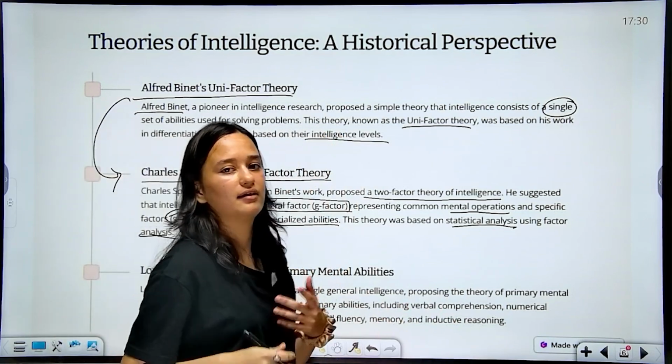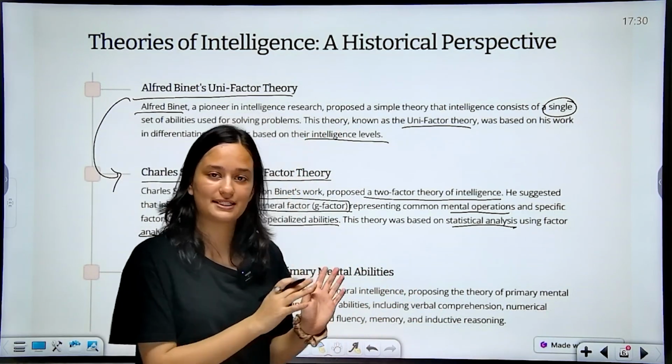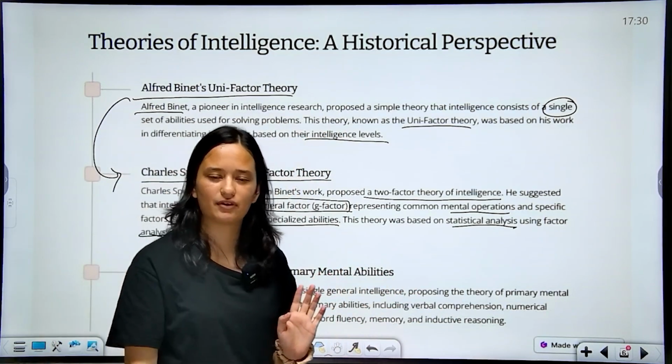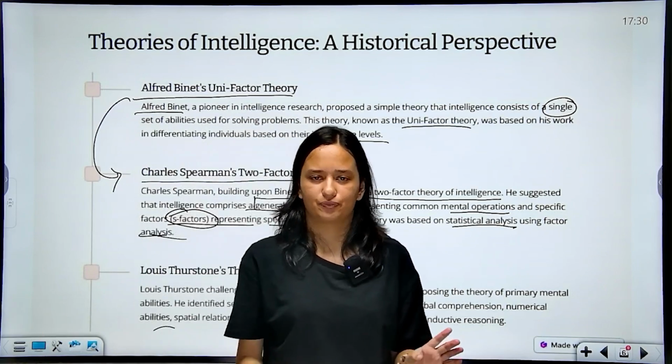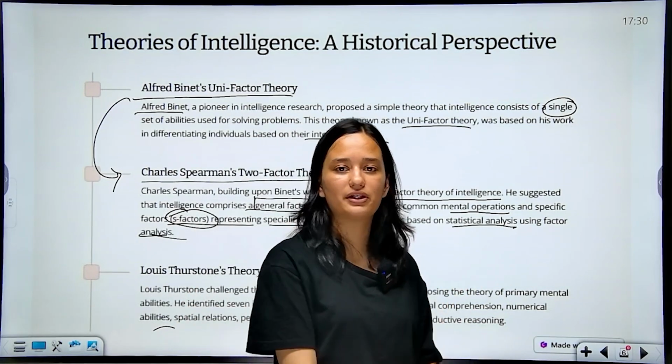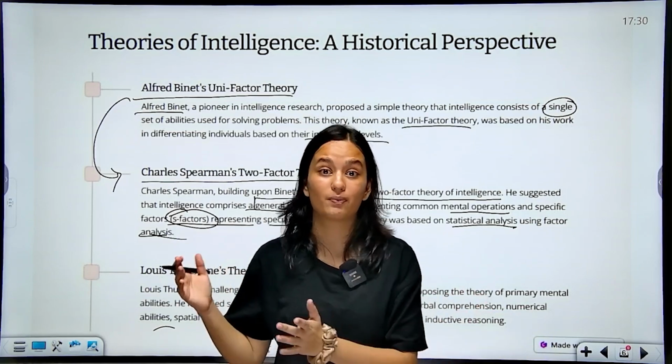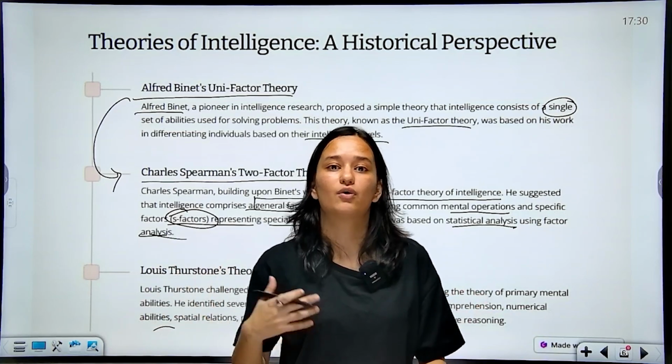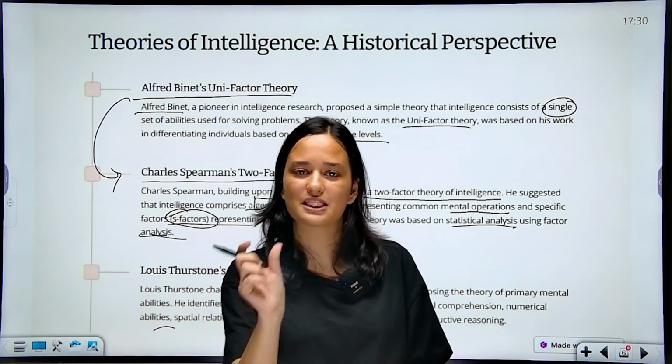Let me help you by explaining it with an example. There's an example given in the book that all individuals have that general factor, but what differentiates a normal individual from an Olympic athlete or a world star singer is the specific ability.